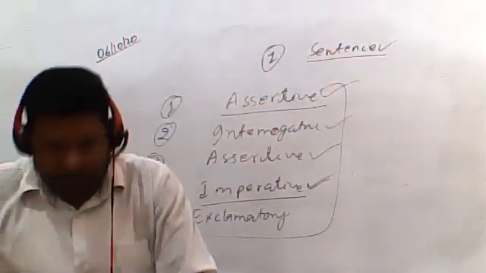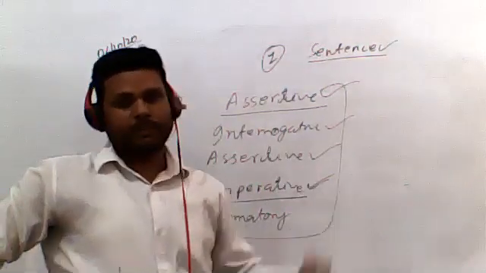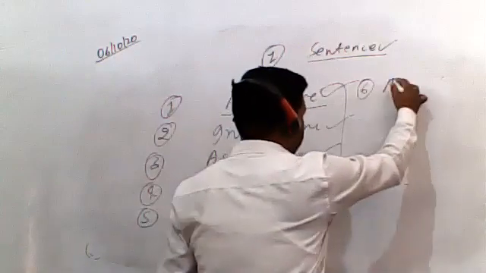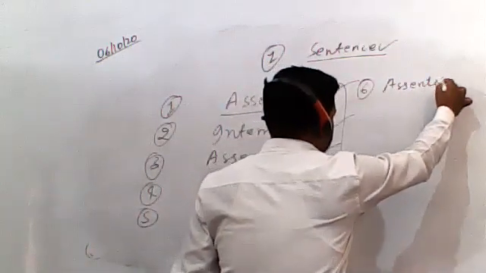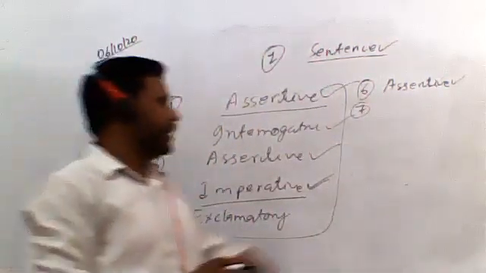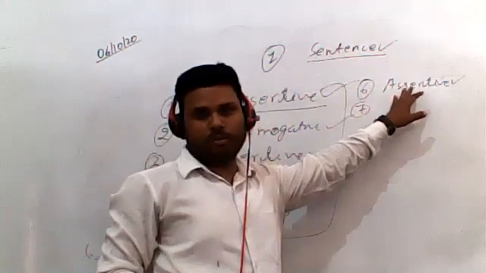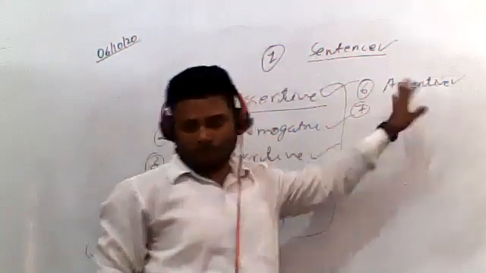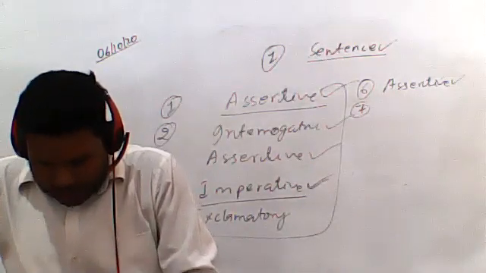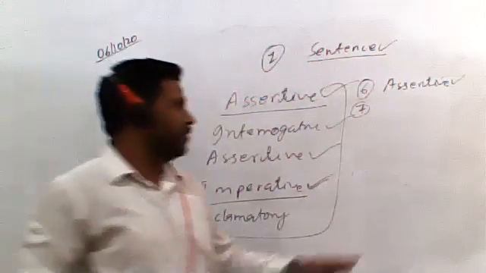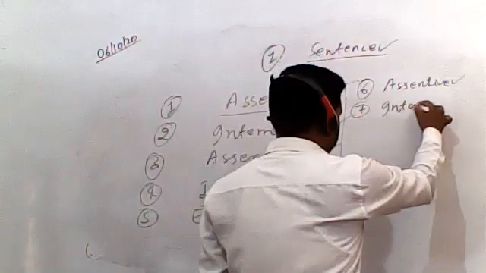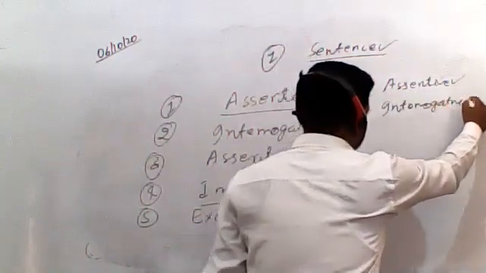Similarly, let's talk about the sixth sentence. The lion is the king of the jungle. Again, you can see at the end of the sentence there is a full stop, and at the beginning the subject is there. So the sixth sentence is again assertive. In assertive you can also write affirmative, it would also be right. वो भी सही होगा. Seventh: why are you so anxious today? Again you can see the question mark at the end of the sentence. So without any doubt, it is interrogative. कौन सा sentence हो जाएगा? Interrogative हो जाएगा.